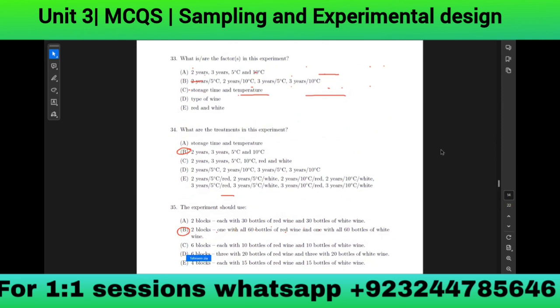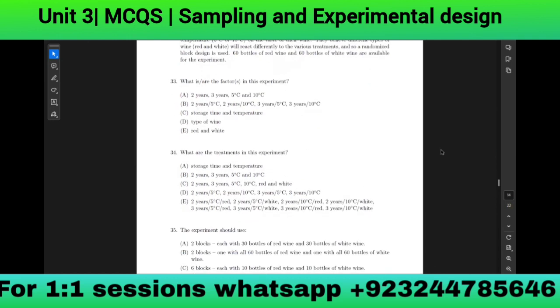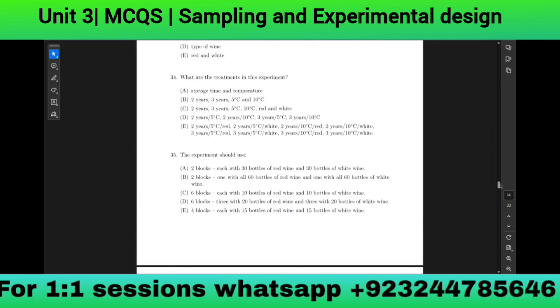Okay. 35. The experiment should use... I chose E. Okay, scroll down. Two blocks, one with 30 bottles of red wine and one with 60 bottles of white wine. So they are using 60 bottles of both red and white wines. Yes. So B, yes, B, because they're using 60 bottles of both red and white wine. Okay. Next.